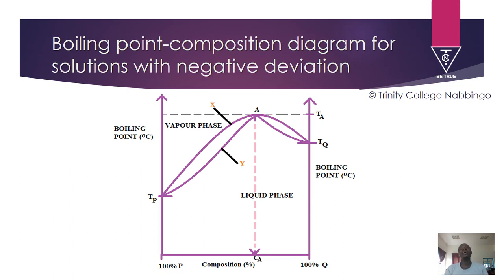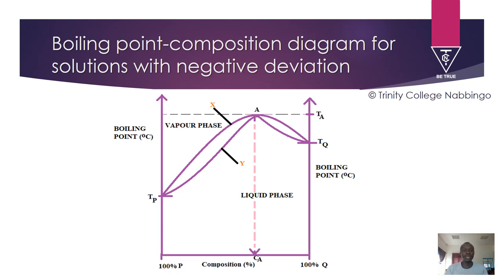If a liquid has a high vapor pressure, then it means that it has a low boiling point. And if it has a low vapor pressure, then it means that it has a high boiling point. We are still going to consider two miscible liquids P and Q.